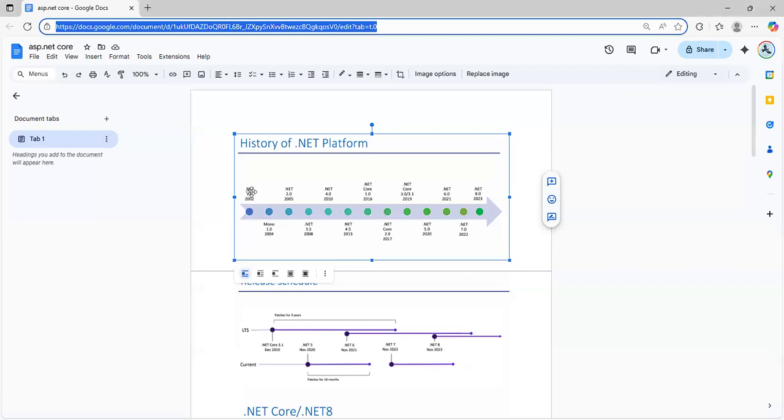Actually, from here, .NET 1.0, .NET 2.0, .NET 4.0, .NET 4.5. Till 4.5, this is a .NET framework. After that, .NET Core 1.0 came in 2016. So from 2016 start .NET Core. After 2017, .NET Core 2.0, then 3.0, and after that, not 4.0, directly came 5.0.